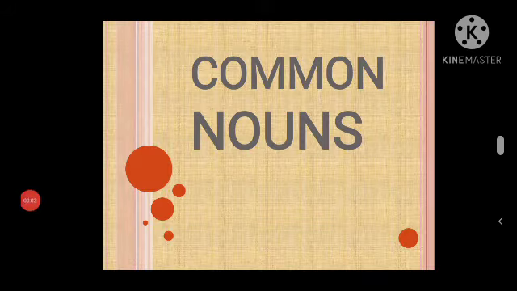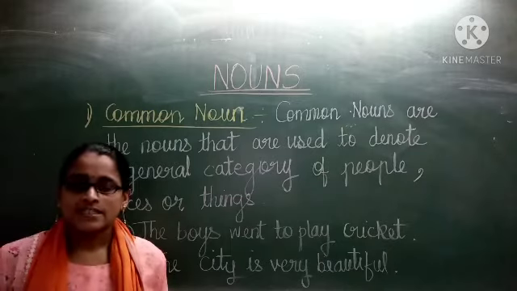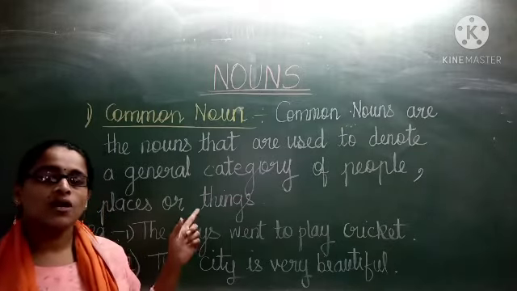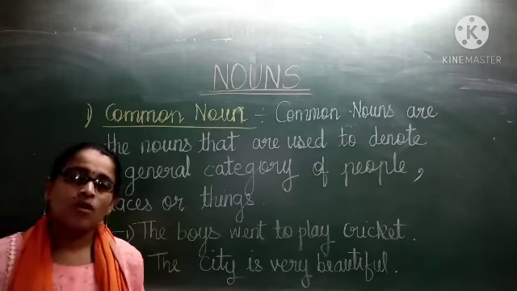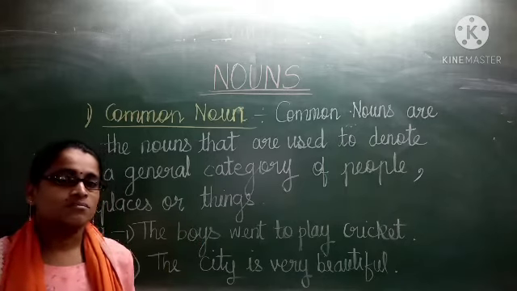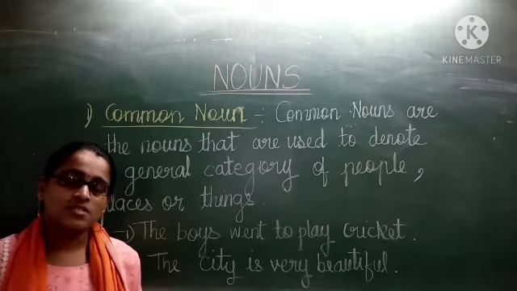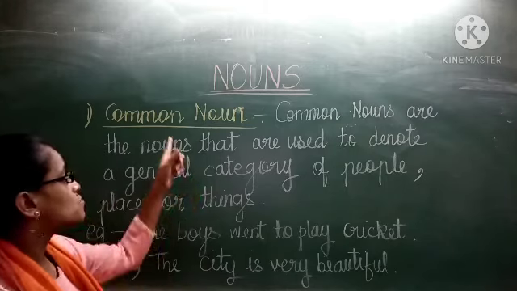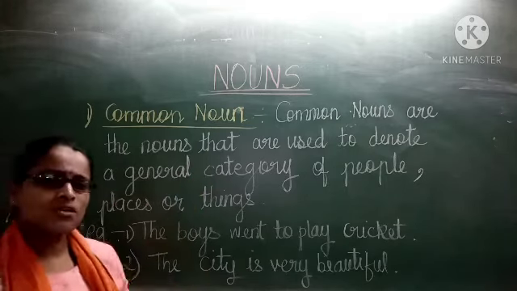First one is common noun. There are 5 types of nouns. First one is common noun, second is proper noun, third is material noun, fourth is abstract noun, and fifth is collective noun. Now we are going to see the first one, the common noun. Now what is a common noun?